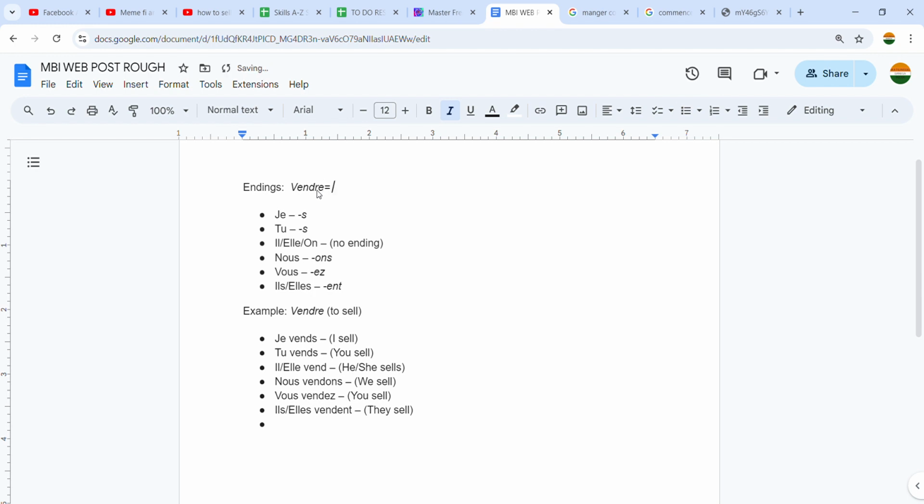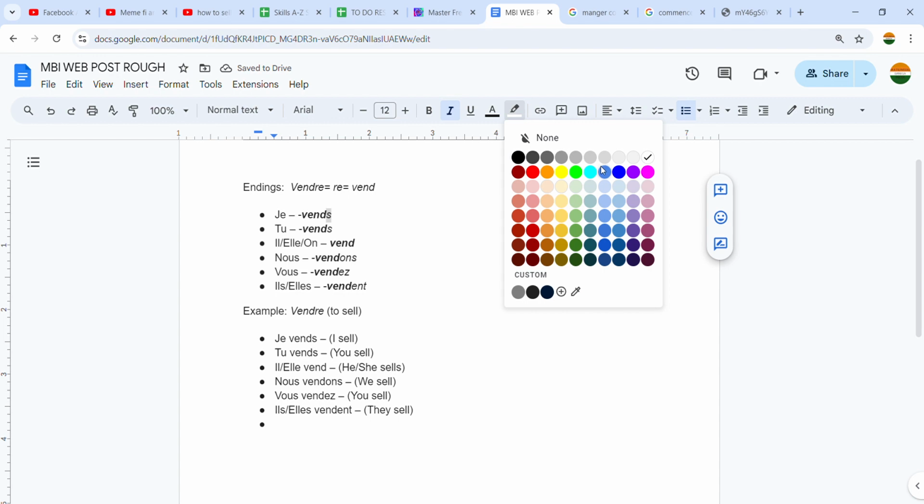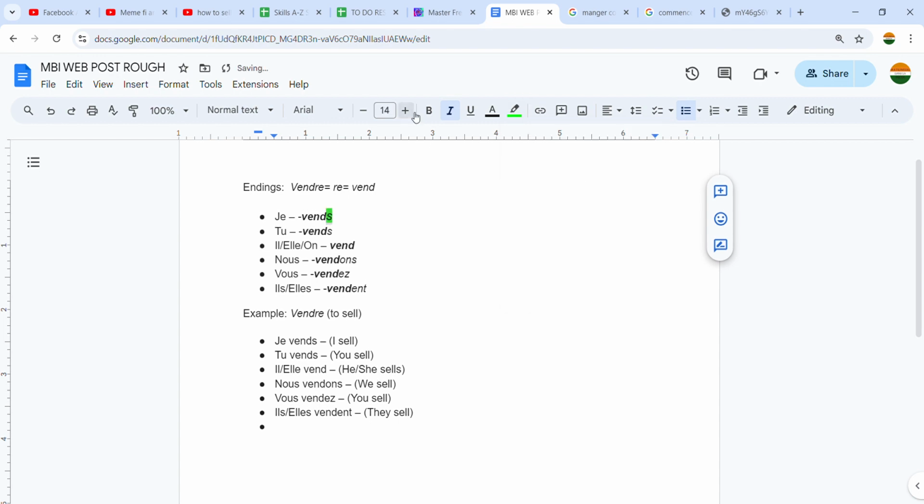You will cut RE and we have the remaining part, vend. For this group of verbs, with je we put s, with tu we put s again, with il no ending, it remains the same, with nous ons, with vous ez, with ils ent. Let me highlight it so that you can better understand the concept here.